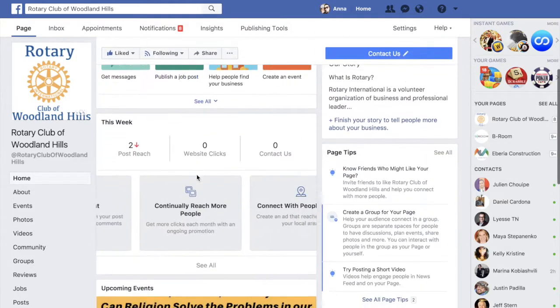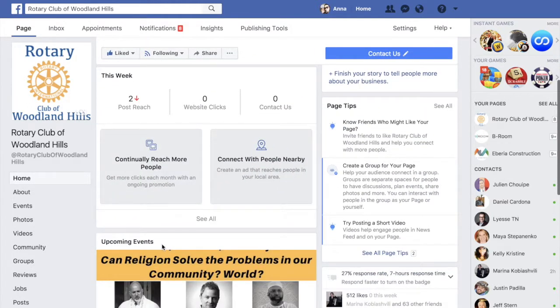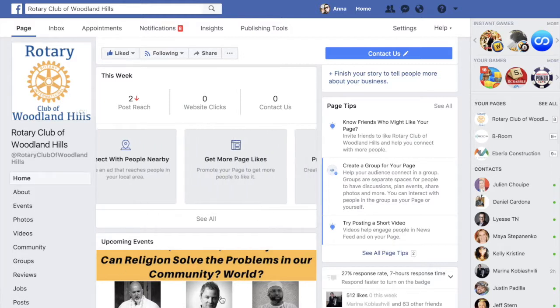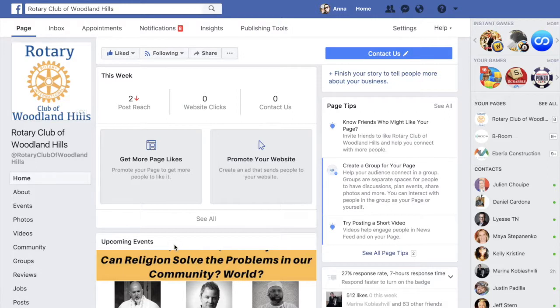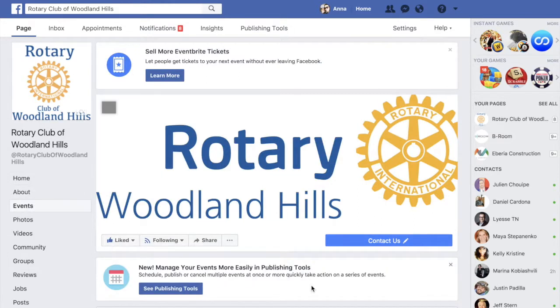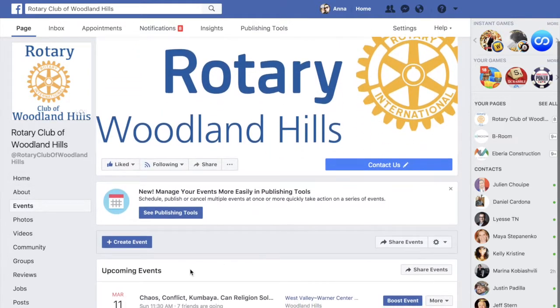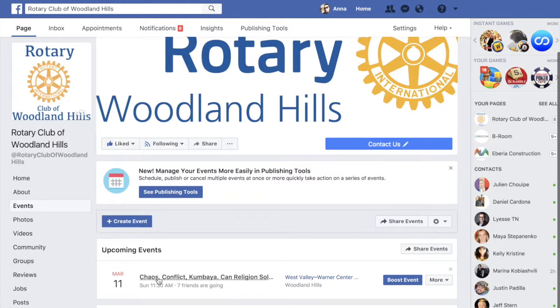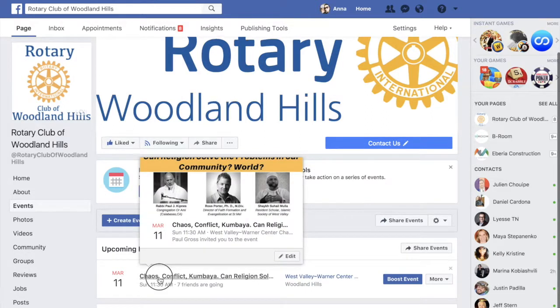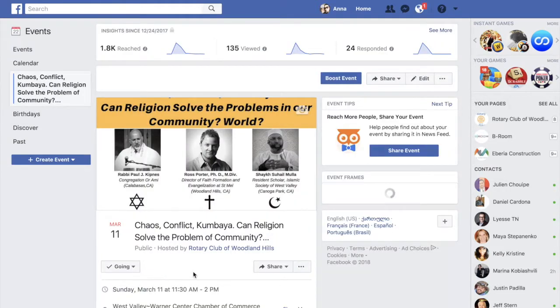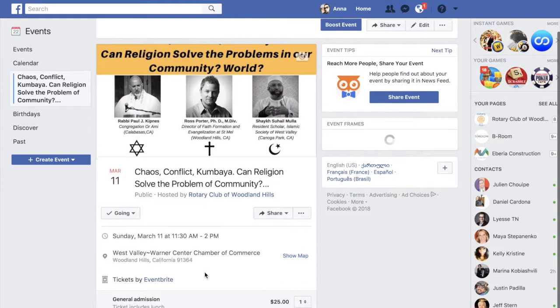Now if you scroll down, you'll see upcoming events, and this is the one that I'm going to be talking about today. If you don't see it on your homepage here, then click on events on your left side, and it will take you to our events page. And then on upcoming events, you click on this title, Chaos Conflict Kumbaya. Great, now you're here. What do we do?